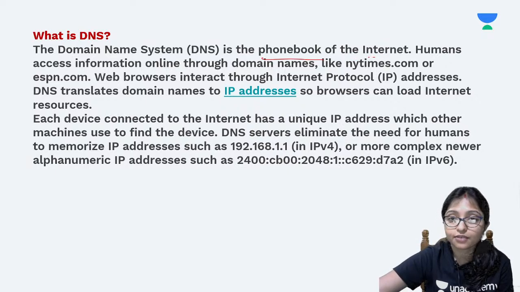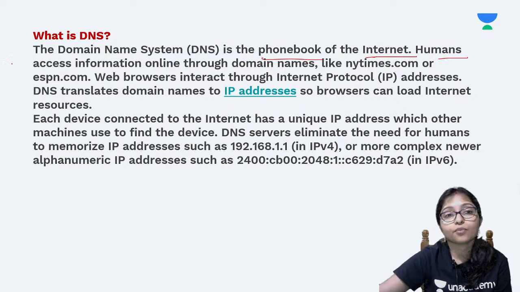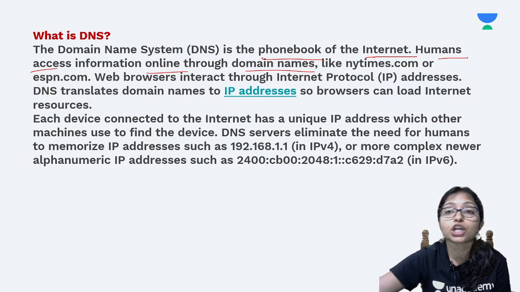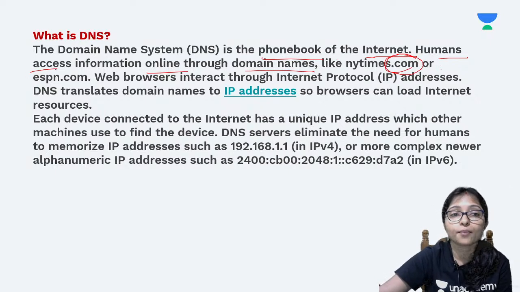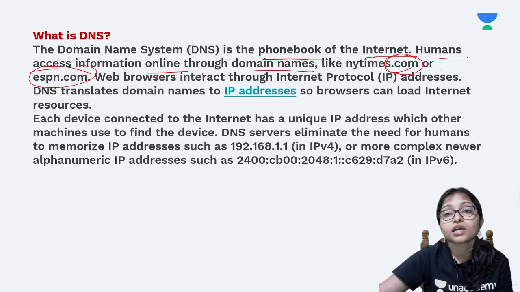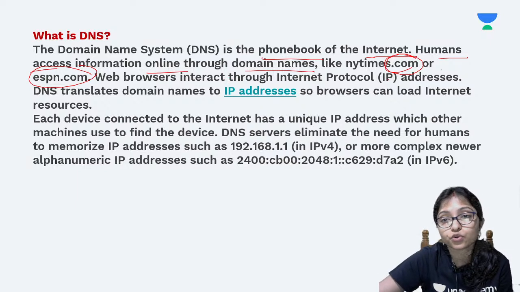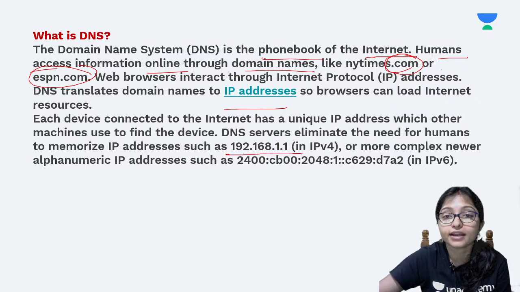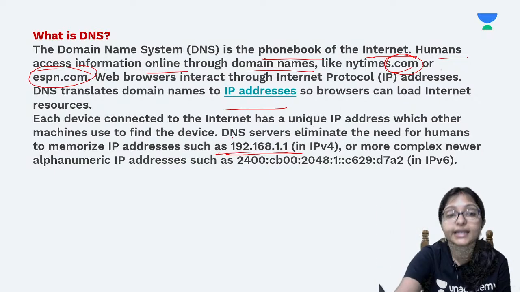On the internet, humans access information online through the domain name, like how you are searching .com, .org. You can see this is .com. Then this internet protocol IP is the IP address. It is searching for that. There is some IP. Okay, I will find this IP, then I can get it.